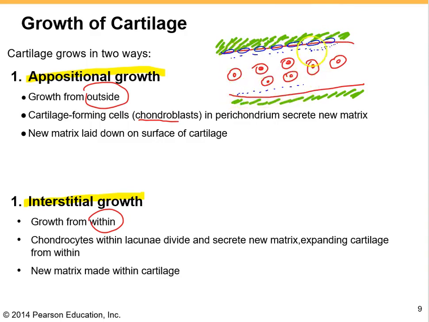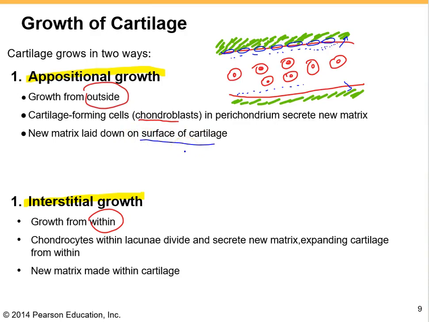In this way, the cartilage is growing from outside because of the chondroblast within the perichondrium. So then it's going to increase the thickness of the cartilage. It means the new matrix is laid down on the surface of the cartilage.